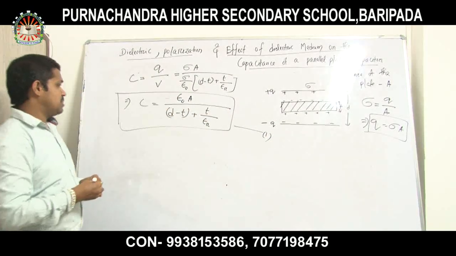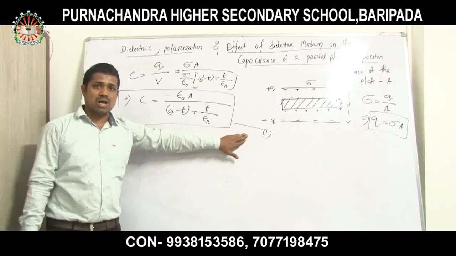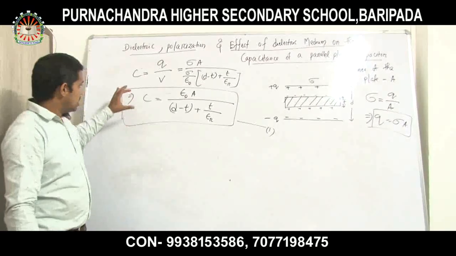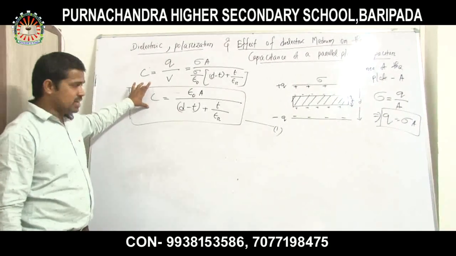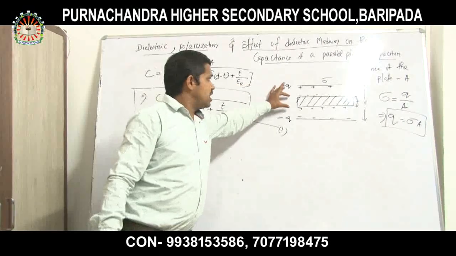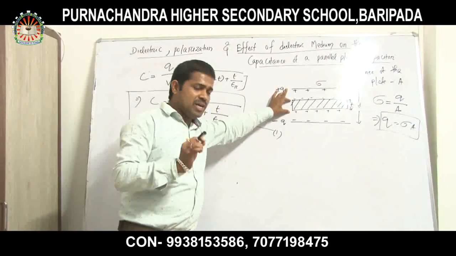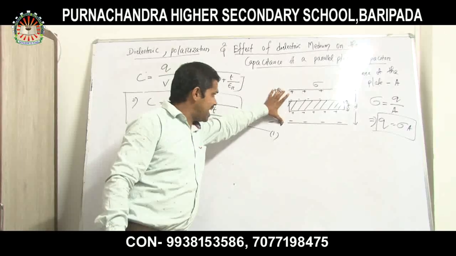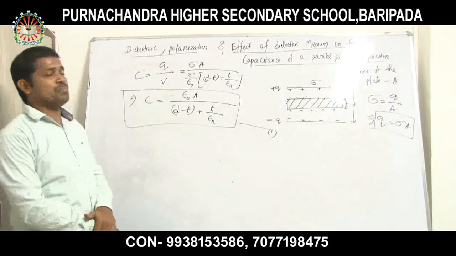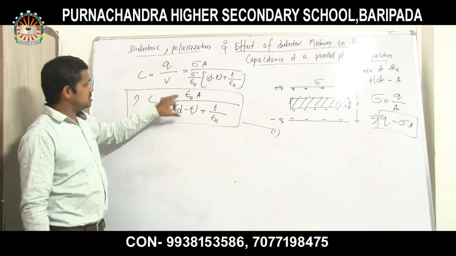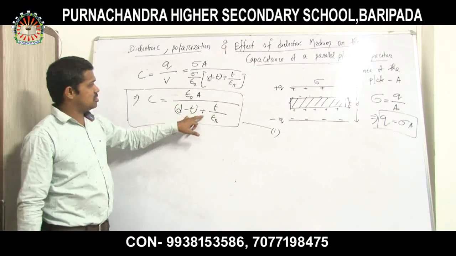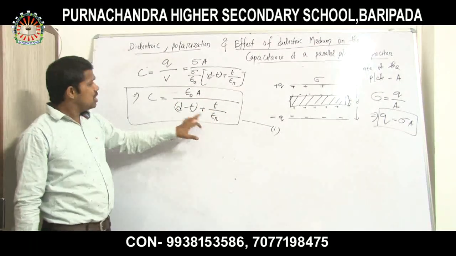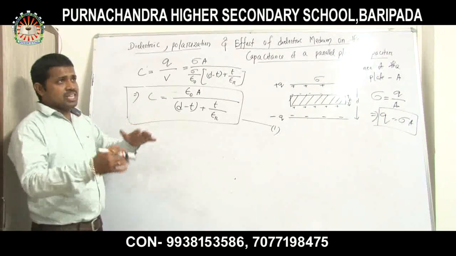Remember, all students, this equation 1 is the value of capacitance when a dielectric slab having thickness T is placed in between the two plates. This is the value. That is C is equal to epsilon 0 A divided by D minus T plus T by epsilon.